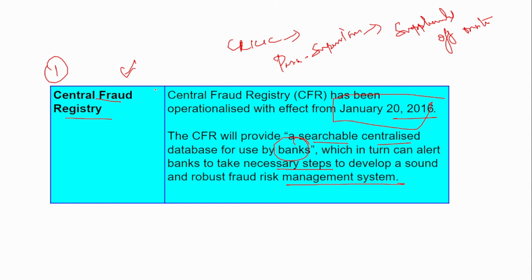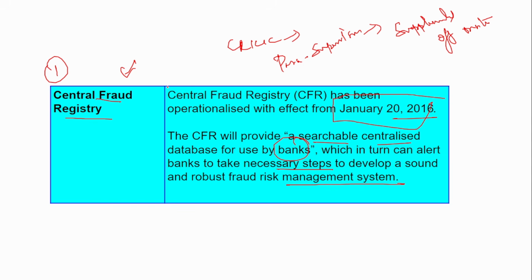See, fraud is different from not paying the loan. An NPA borrower is different from a fraudster. An NPA borrower sometimes might not have money. The business for which he had borrowed money might have gone into loss, so he couldn't pay. Maybe he was fired from his work. That is different. But a fraudster is totally different. You portray yourself to be a certain person. You give a fake balance sheet.